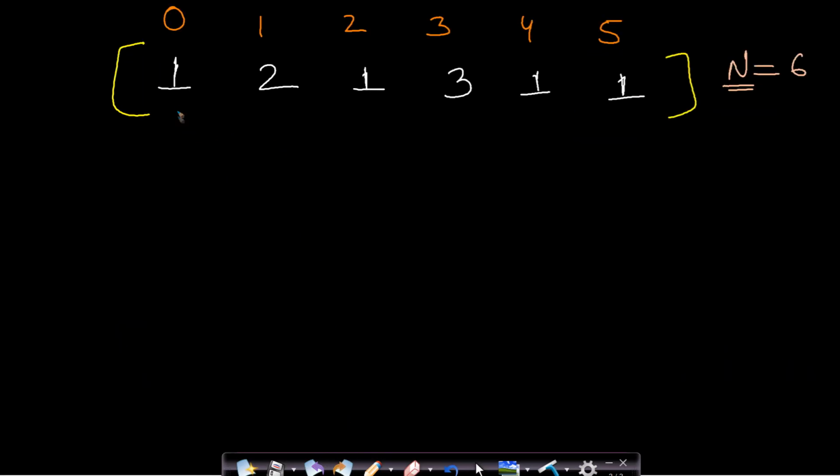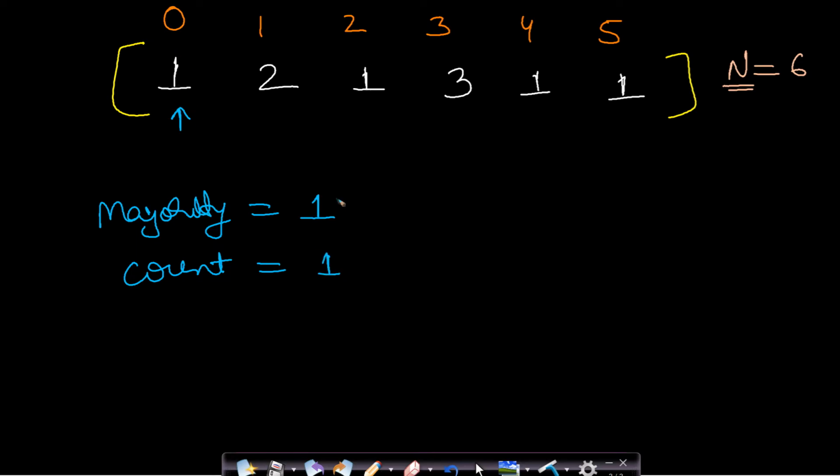So actually what we will do is, we will take the first element and we will take a majority variable. And we will assume that the first element is our majority element. Okay. And then we will take a counter for how many times the majority element has occurred. So at the first index, only one time it will occur. Now we will iterate for the rest of the elements. So as soon as we move to the next element and we find that this element is not equal to 1, we will just decrement the count of the majority element.